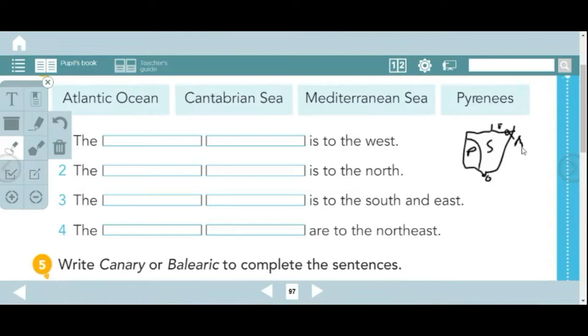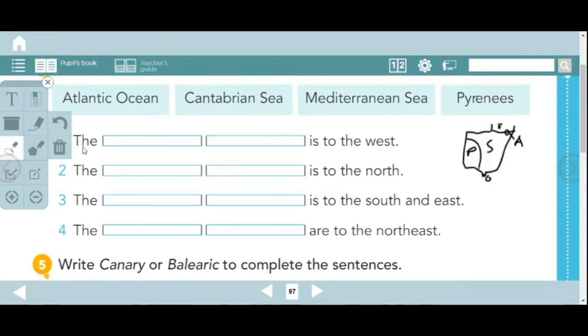Write a name. Okay, perfect. So remember that in the Iberian Peninsula we can find Spain, Portugal, Gibraltar, France, and Andorra. So now they say that we have to write this ocean or seas and the name of one mountain. So Atlantic Ocean, Cantabrian Sea, Mediterranean Sea, or Pyrenees.